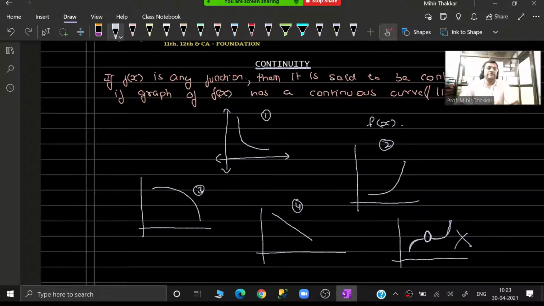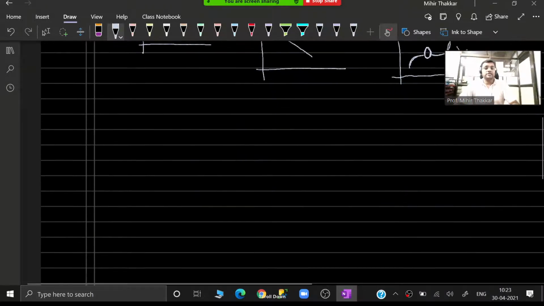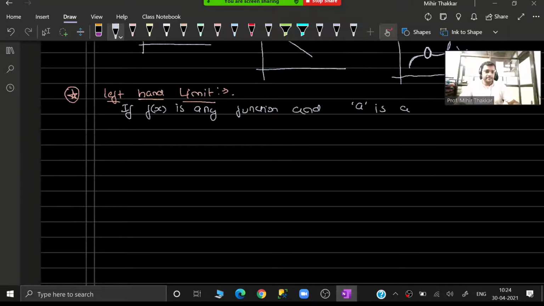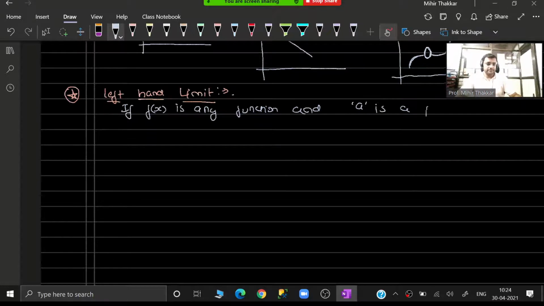In order to understand the definition of continuity, we need to understand a very important concept which is called left hand limit and right hand limit. Let us talk about the left hand limit first. So guys, when you talk about the left hand limit, let me write the definition for you. If f(x) is any function and a is a point,